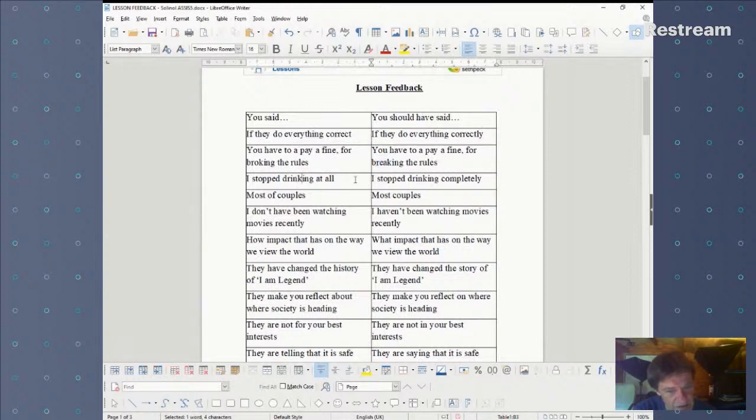Now, the next one is very common. Do pay attention to this one. I've come across it many, many times. I stopped drinking at all. That's wrong because we only use at all with negative sentences.